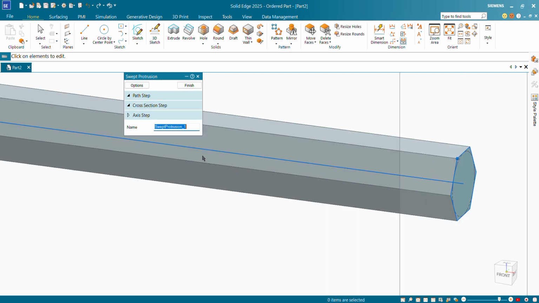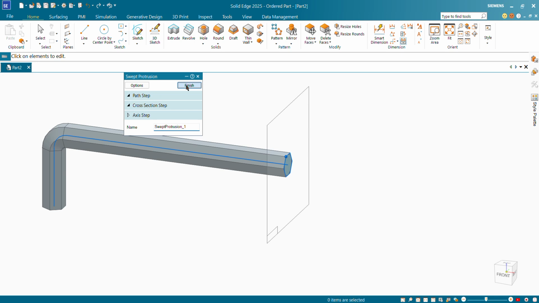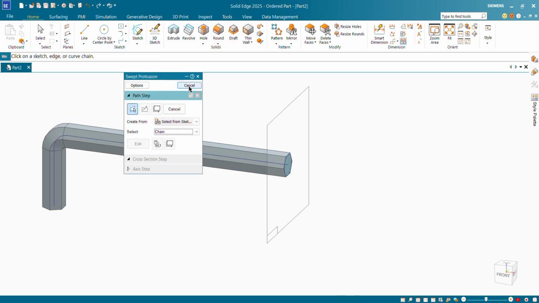You can see the Allen key is completed now.